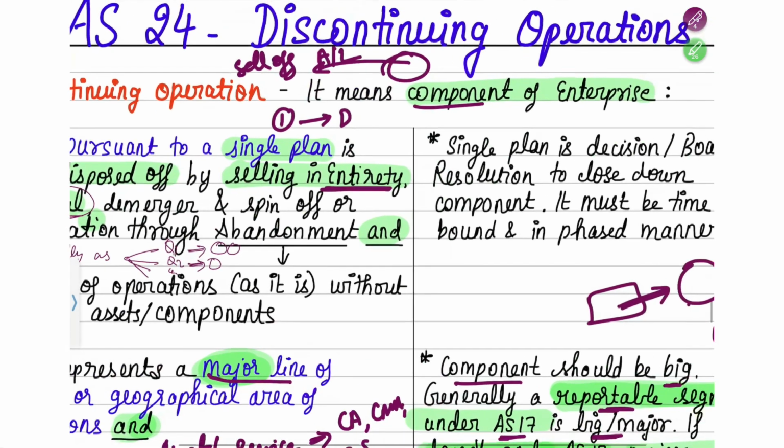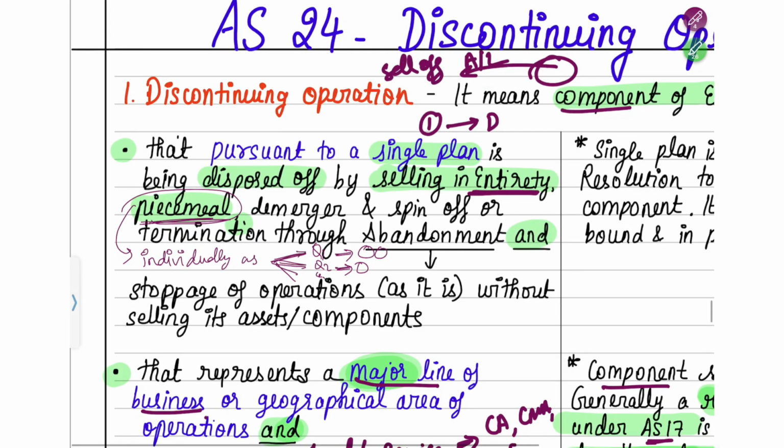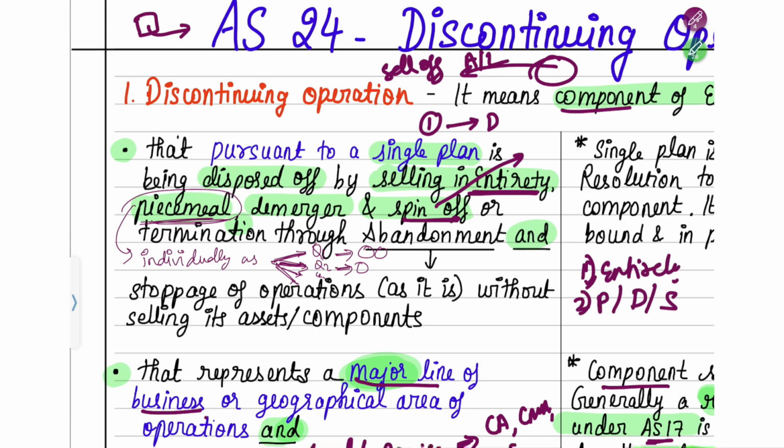They will not sell everything. So one by one, or phase-wise, they are going to sell these assets. So by piecemeal distribution also you can do. Either you do it piecemeal, or you do a demerger, or you do a spin-off. That is the second method. Demerger means there is one component, and you separate this component from your group. Spin-off means you give the ownership to someone else, supposedly to your shareholders. So first, we understood you either sell it entirely, or do it piecemeal, or do a demerger, or a spin-off.